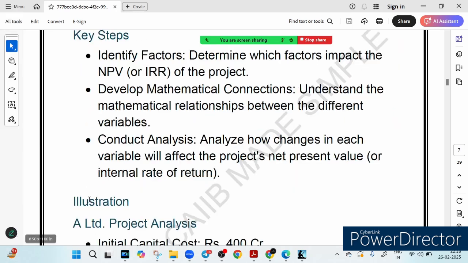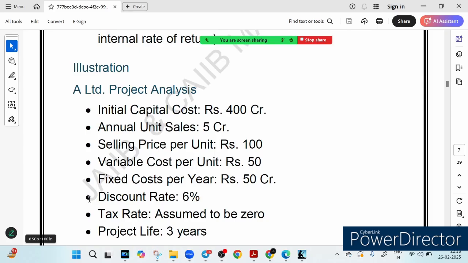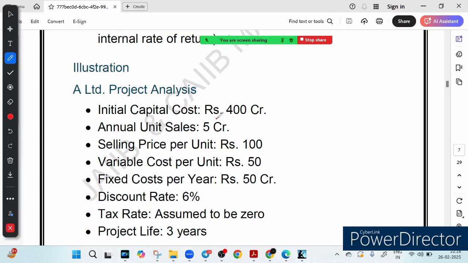So here is an example presented before you. Let's apply this step to a company called A Limited, which is analyzing a project, and you can see the key numbers. Initial investment, the capital cost, is 400 crore, and annual unit sales are 5 crore units. So 5 crore units are sold per year, and selling price per unit is rupees 100, variable cost per unit is rupees 50, fixed cost per year is 50 crore, discount rate is 6%, tax rate is nil, and project duration is 3 years.